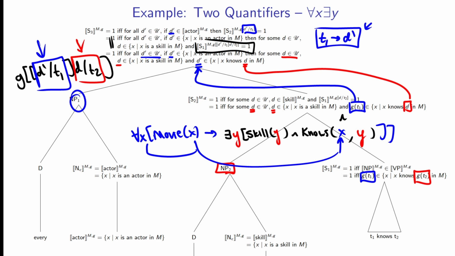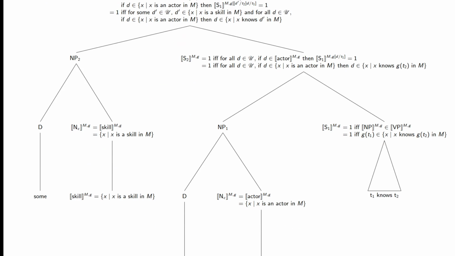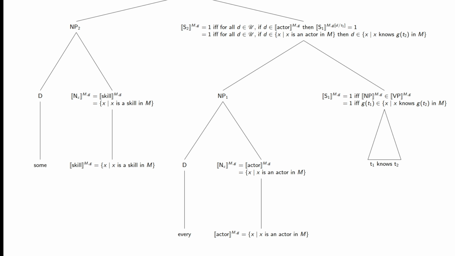It's going to be the same thing, except the order in which everything is bound is going to be different. So instead of saying for all d prime in u, if d prime is an actor, then for some d, d is a skill, and d prime is in the set of x's that x knows d, the d prime and then some d are going to be swapped because the quantifiers are in a different order. In fact, I've actually used different variables for this.